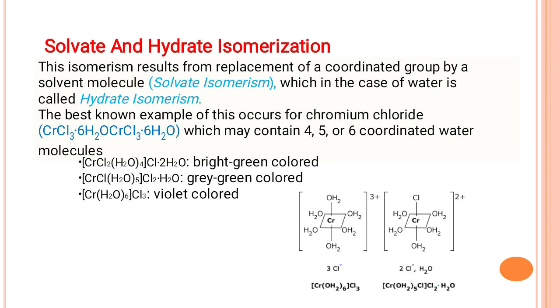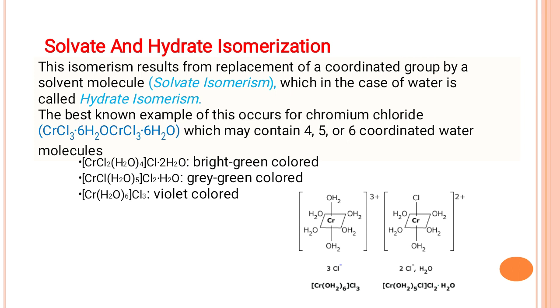The best known example for hydrate or solvate isomerism is chromium chloride hexahydrate, CrCl3·6H2O, which exhibits three different types of isomers. The first is [CrCl2(H2O)4]Cl·2H2O. Here chromium exhibits octahedral geometry, that is the coordination number is 6, where 2 Cl and 4 H2O are coordinated.